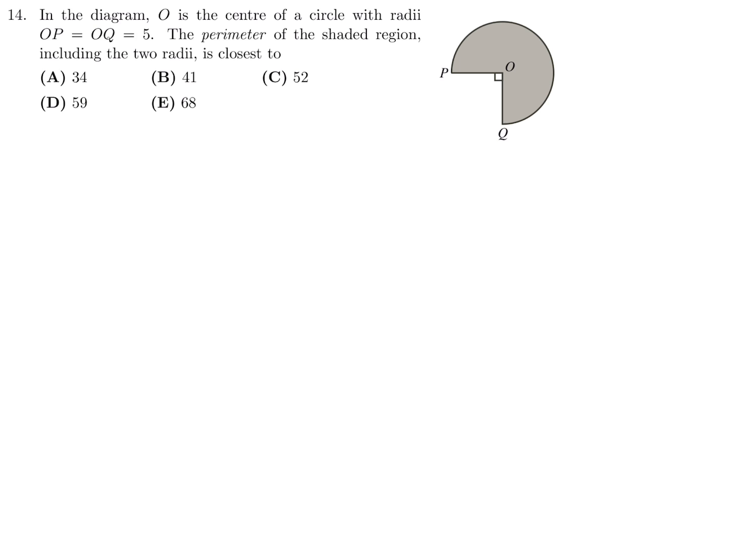In the diagram, O is the center of a circle with radii 5, like this. This is 5, and this is 5. And the perimeter of the shaded region, including the 2 radii, is closest to. So they want you to find this perimeter right here, like that. And that basically means we have to figure out 3/4 of the circumference and then add this 5 and that 5. So that would be 10. So the perimeter will be 3/4 the circumference plus 10.